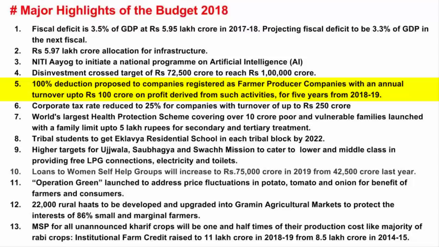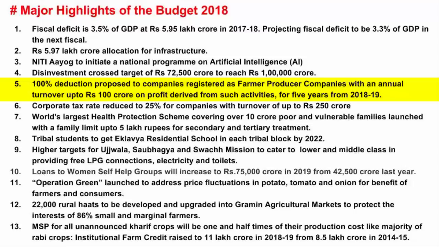So in a nutshell, the government is giving tax incentive to agro companies in a hope that it will boost their operational activities, which will in turn help the farmers in raising their incomes. And many times in Prime Minister's speech, you have heard that he talks about doubling the income of farmers by the end of 2022. So try to relate and think about it. You will get the picture.